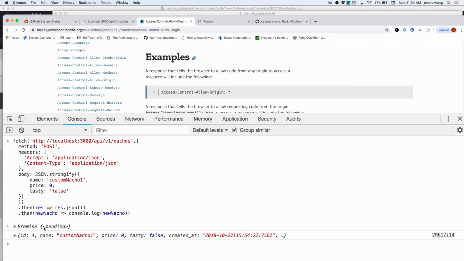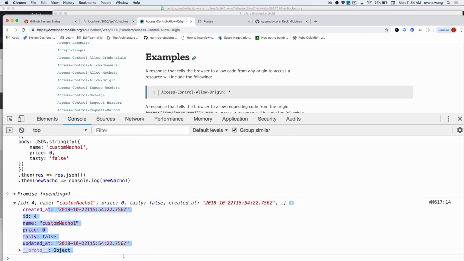Did you see that? That was actually one of the best timings ever. Sometimes Rails takes a little bit. I was really hoping to catch it. Promise pending, right? The asynchronous nature of promises. That's why promises are a little tricky. You send the request, and sometimes it takes a little bit for it to come back, so sometimes you can't immediately act upon it. You ever run into those weird errors? Race conditions? We'll get to it later. Cool. So what do I get back? I got back my new nacho.